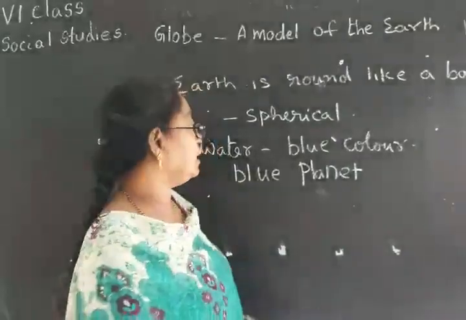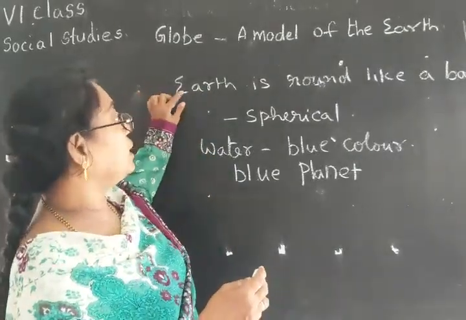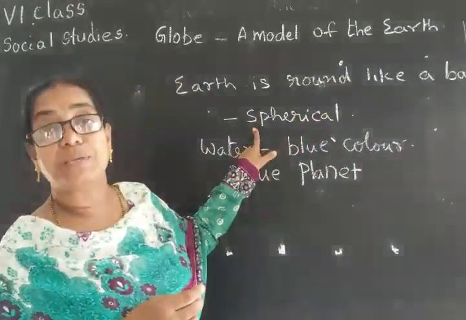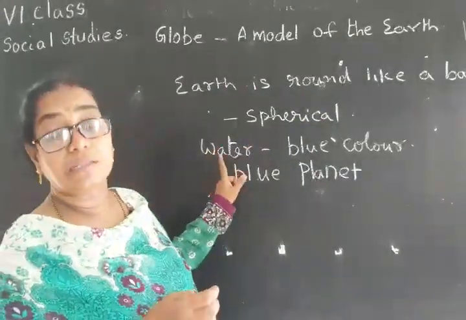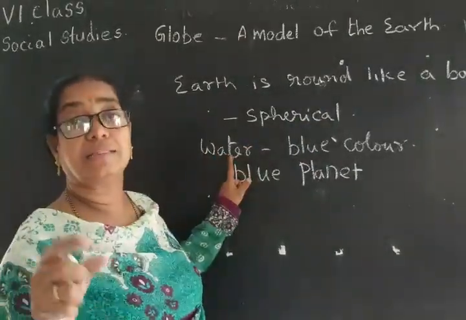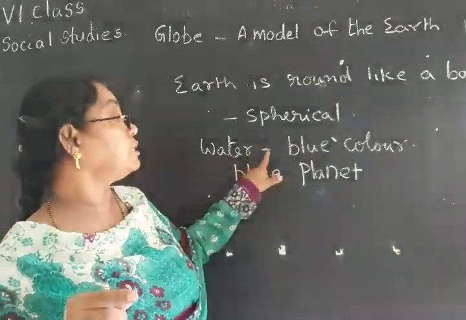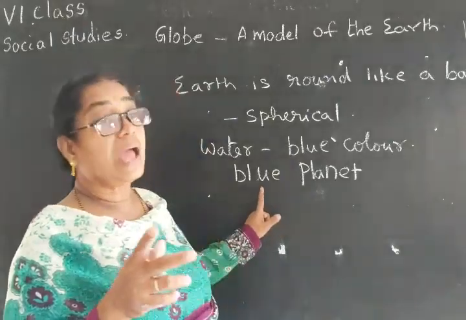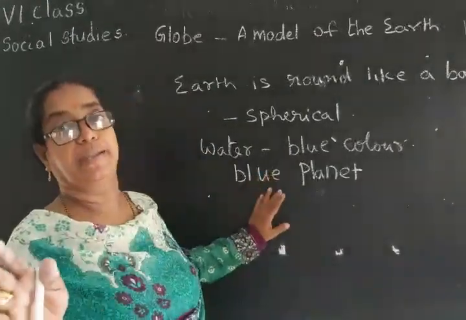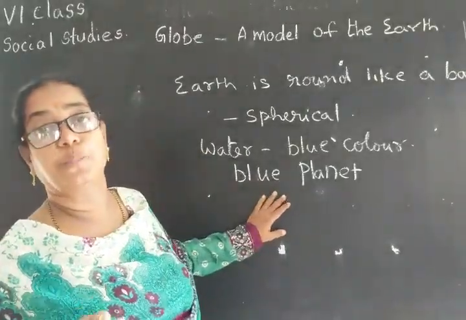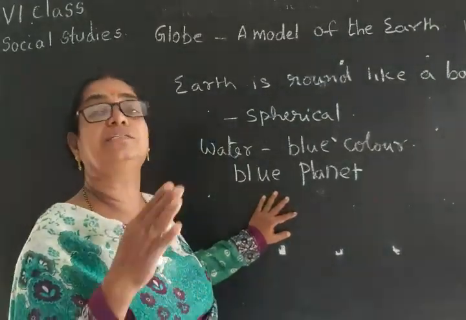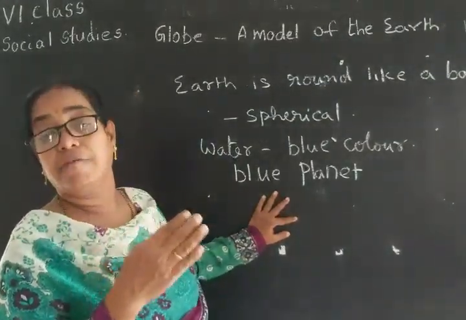What we can see on the globe? I told you that the earth is round like a ball, and it is spherical in shape. Most of the earth is covered with water, that's why it seems to be blue, like a blue moon, and that is also called the blue planet. Earth is called the blue planet because it is blue in color. Why is it blue? Because most of the part is covered with water.